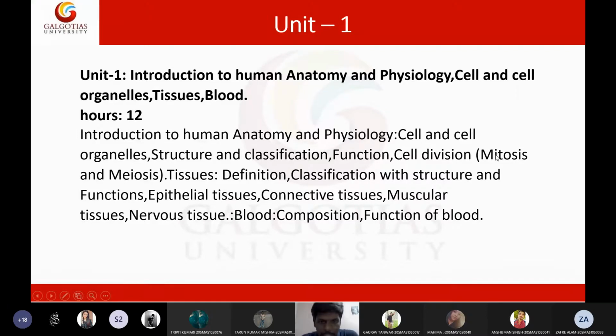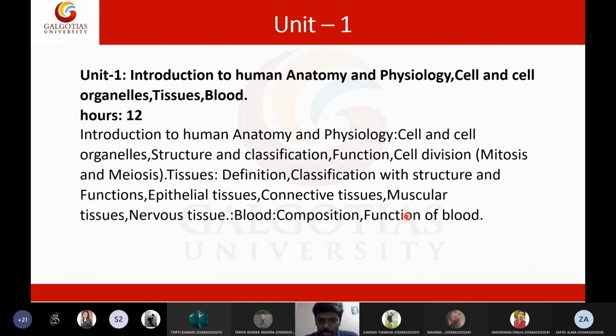And the only topic that is pending in unit 1 is blood composition and functions of blood. This topic I will take in the next week. So from next week onwards, we can start the unit 2 also. This will take only one lecture. After one lecture, we will move on to the unit 2. So this is all about a brief idea about your syllabus, particularly unit 1.